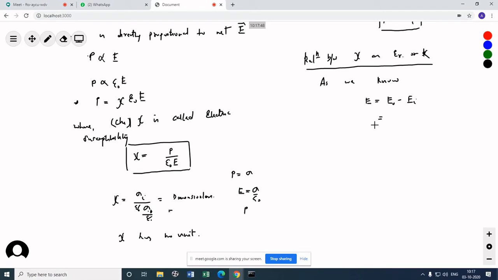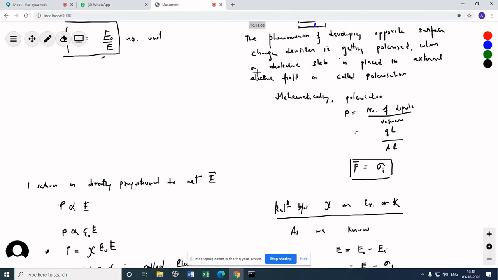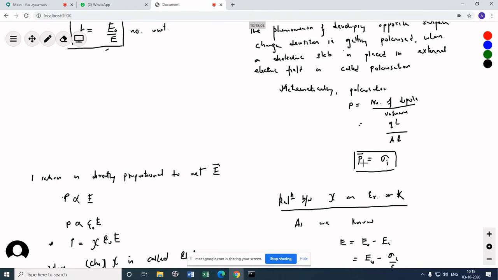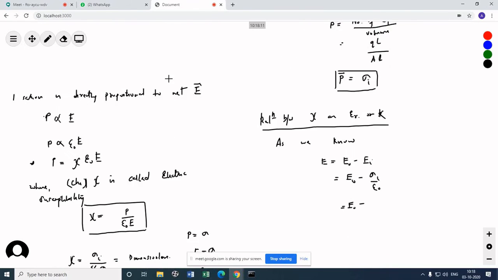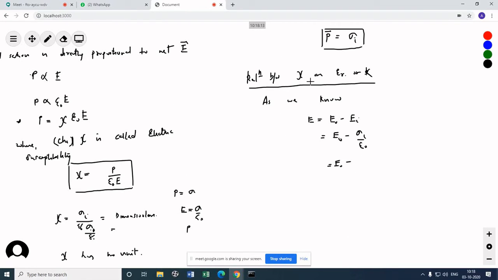This is what we know. E_i is nothing but sigma_i by epsilon naught. We can write this as E naught minus sigma_i by epsilon naught. Now E naught, sigma_i will be written as what? You can see from this equation I can write sigma_i is nothing but the polarization vector P. So I can write this as P by epsilon naught.